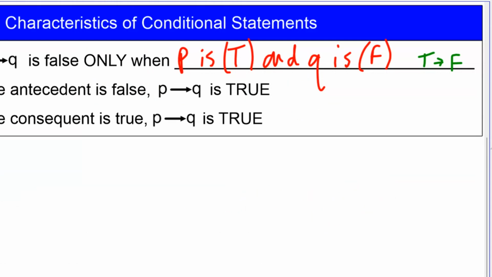If the antecedent is false, that's P, the if part, this is true. And so what that's saying is false implies whatever. That's true. If the consequent is true, the Q, the then part, that's like something implies true. That's always going to be true. So if the first part is false or the last part is true, either way, that's always going to be true.